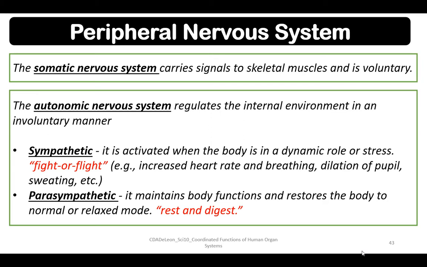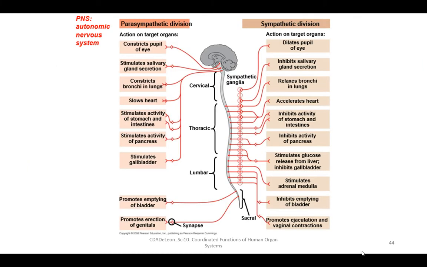Another autonomic nervous system type is parasympathetic. When you say parasympathetic, it maintains body functions and restores the body to normal or relaxed mode, or rest and digest. Now, this is the summary between the parasympathetic and sympathetic division in terms of their action on target organs.